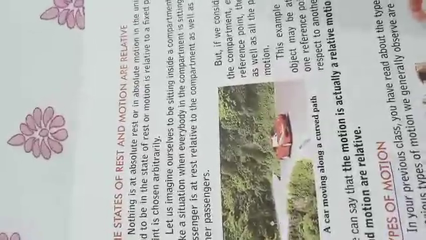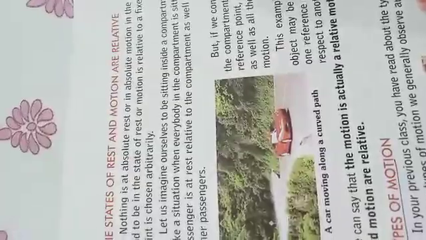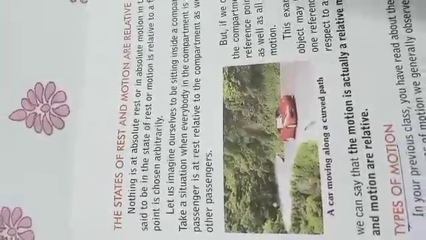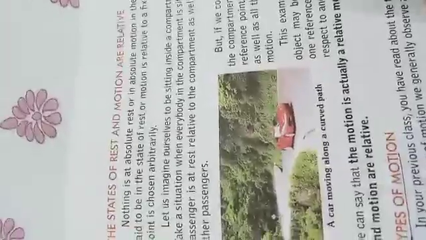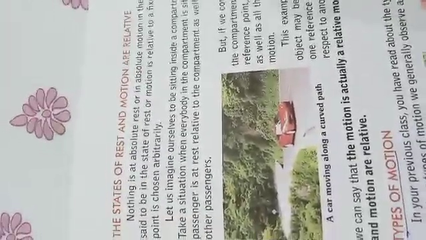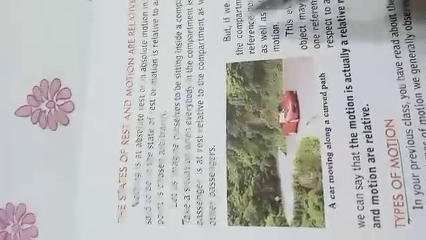But when you look outside, your train is moving, so your position is also changing, which means you are in motion. At the same time you are at rest with respect to the other passengers, but your position is changing, so you are in motion. That's why we say rest and motion are relative to each other.